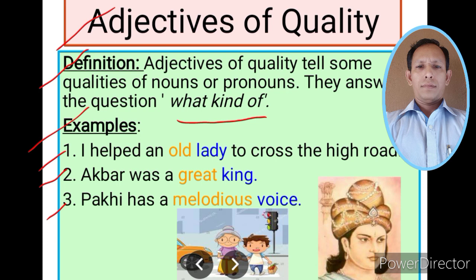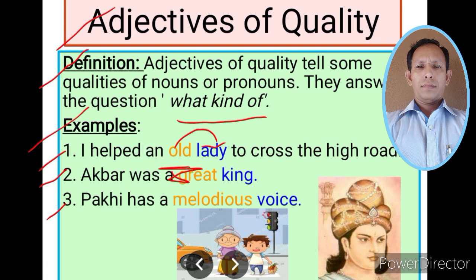Here the nouns are lady, which is described by the word old. So in this sentence, the word old is an adjective of quality because the word old is telling some quality of the lady. What kind of lady? It is an old lady.